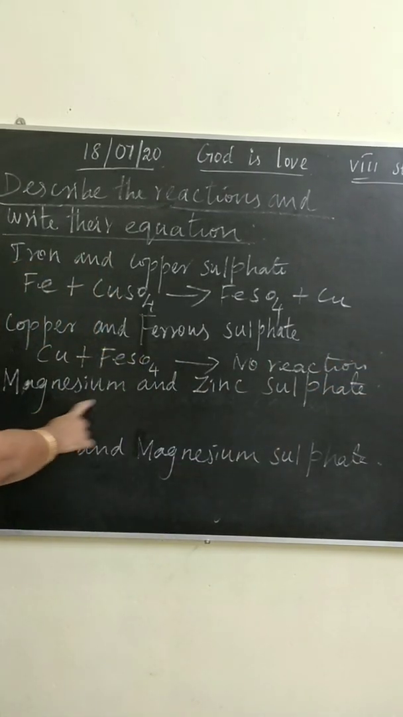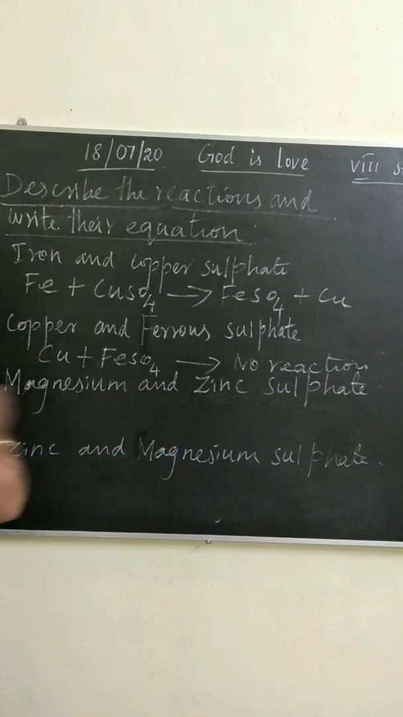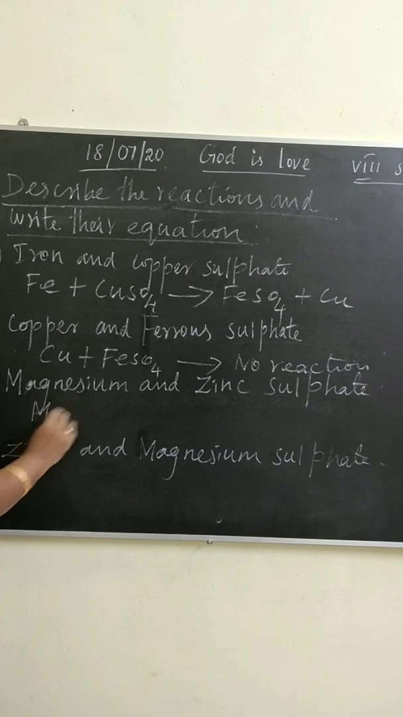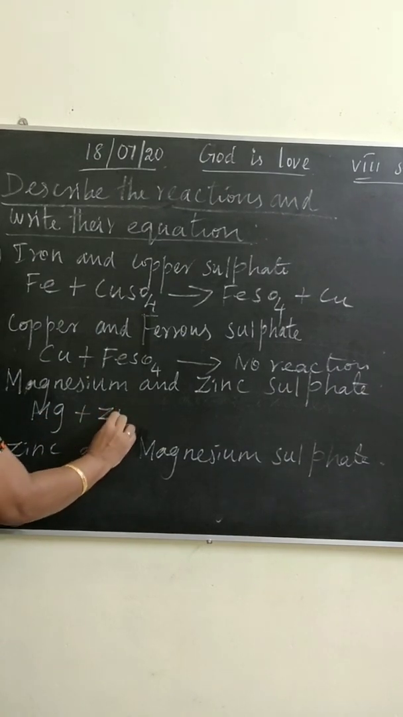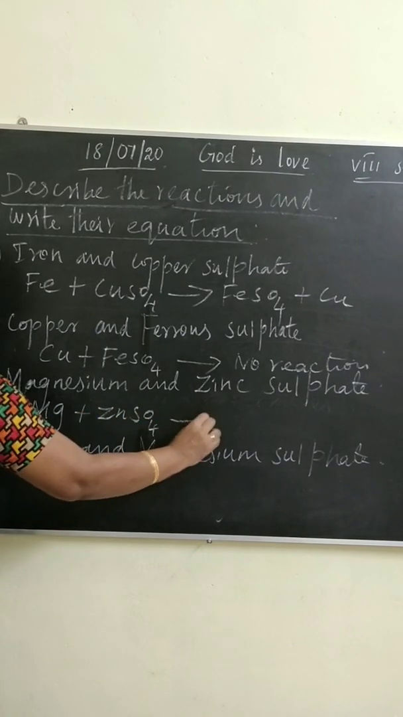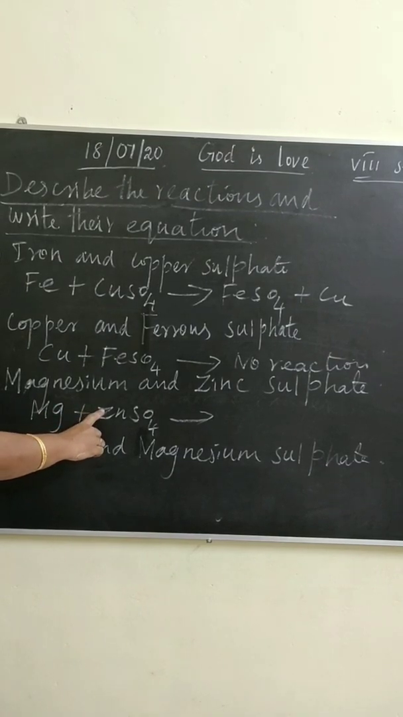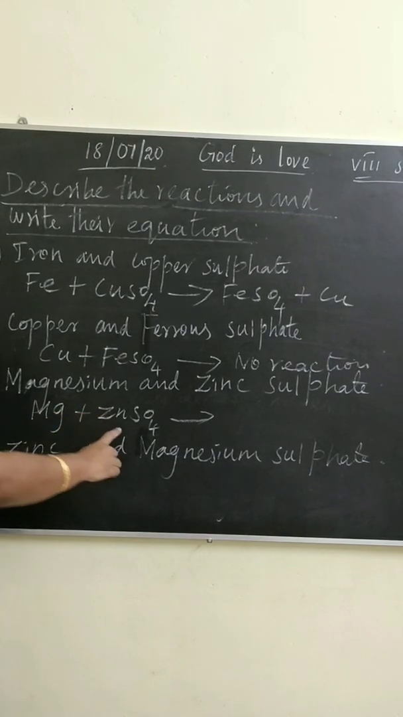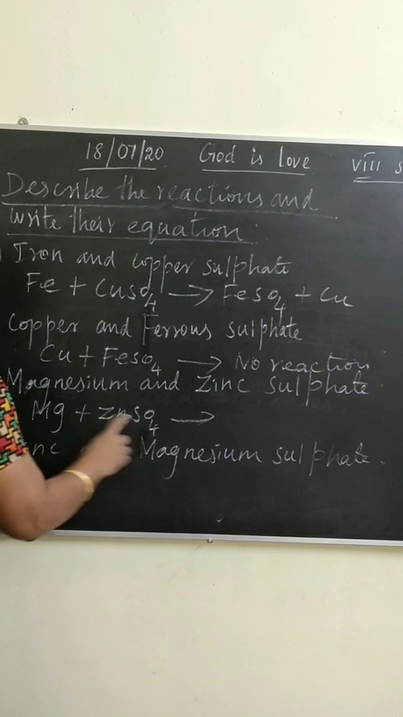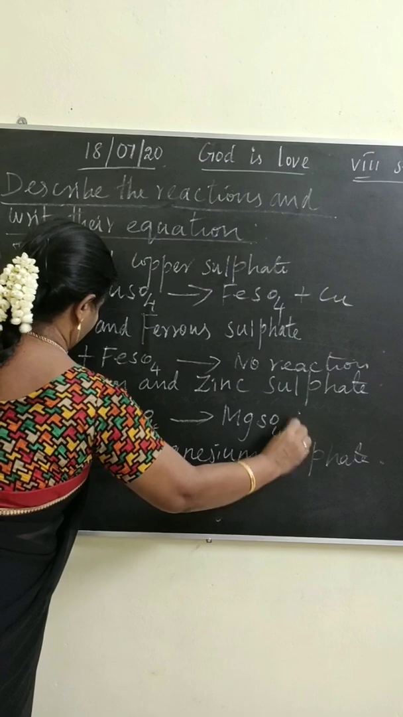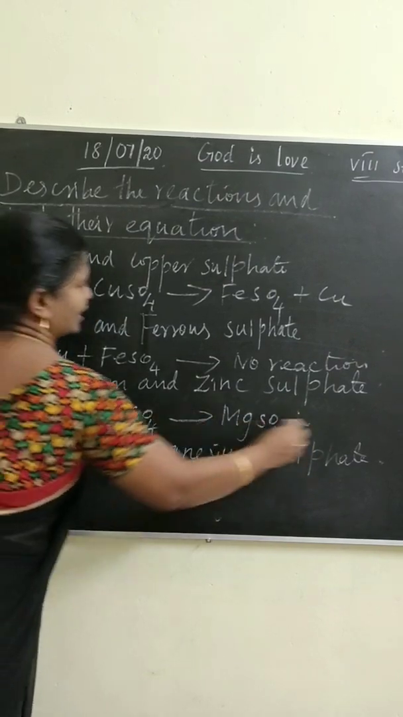Third one, magnesium and zinc sulfate. Magnesium reacts with zinc sulfate to form magnesium sulfate and zinc.